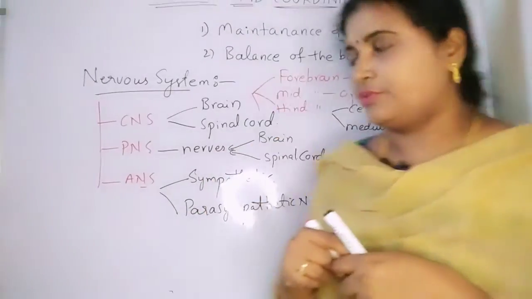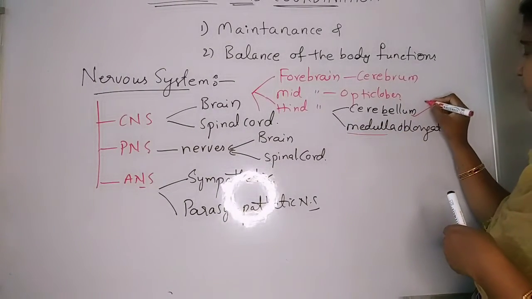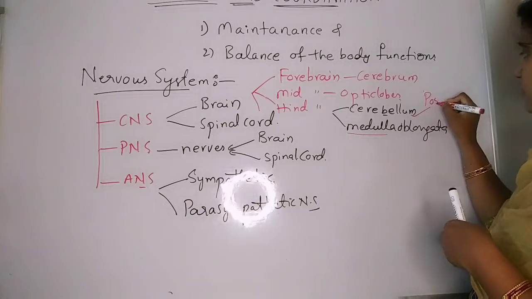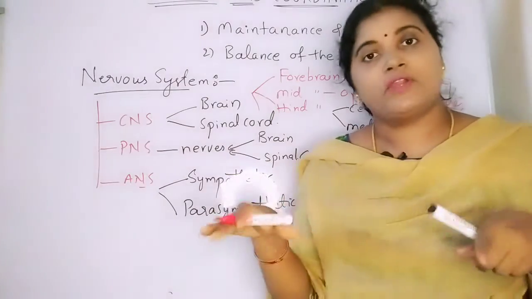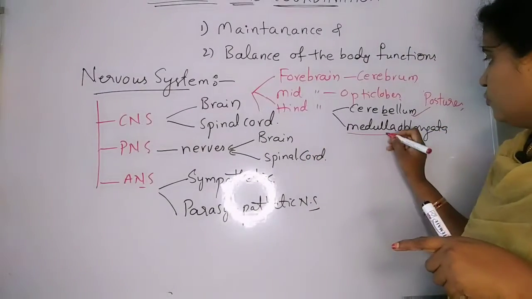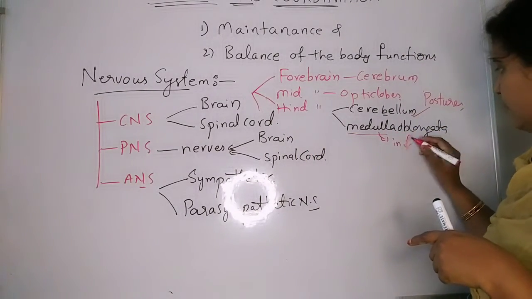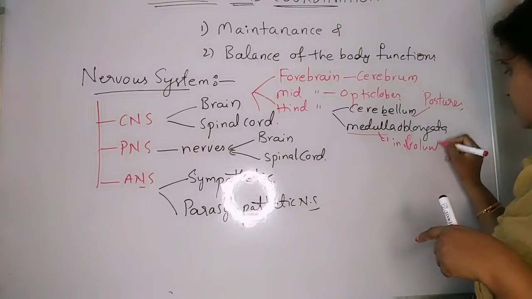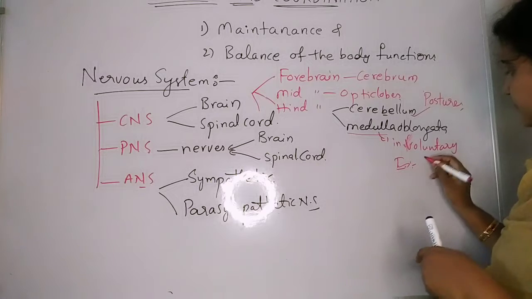Balancing the postures of the body is cerebellum. It is responsible for the postures, to maintain the body position, and also medulla is responsible for involuntary functions, for example breathing.